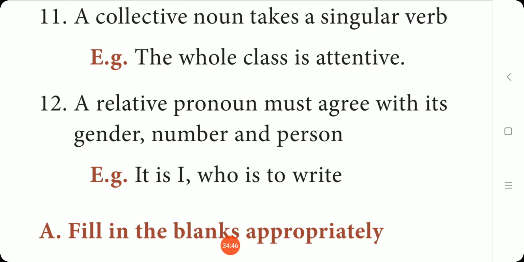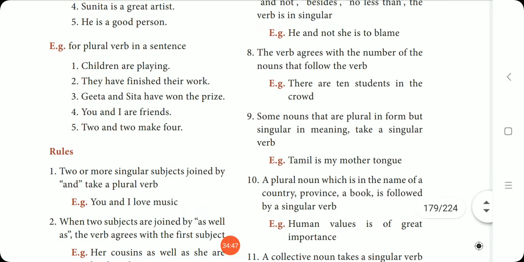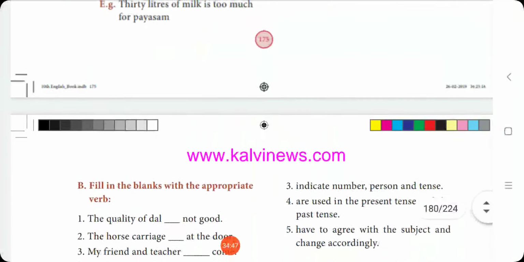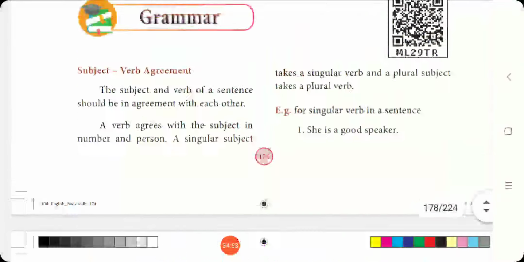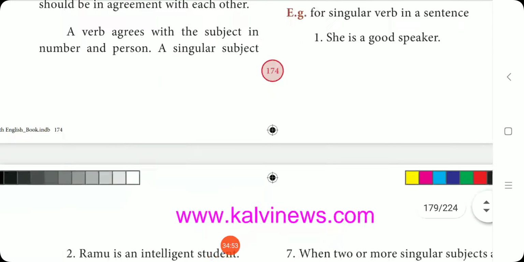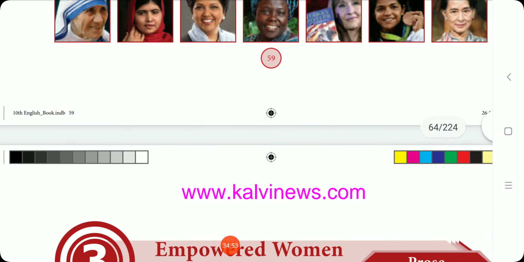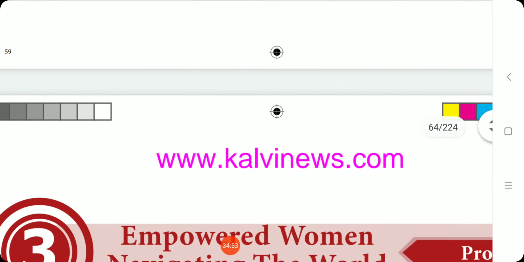Okay. So these are all the 12 rules given under the topic subject verb agreement. So watch the video carefully, watch the video twice, go through your book twice so that you will have a better understanding. Also some exercises are given for you to complete.